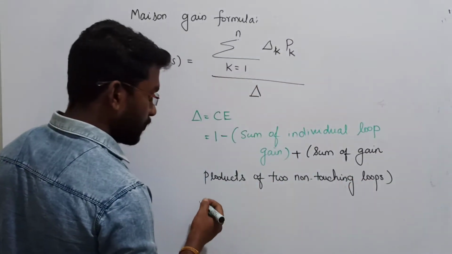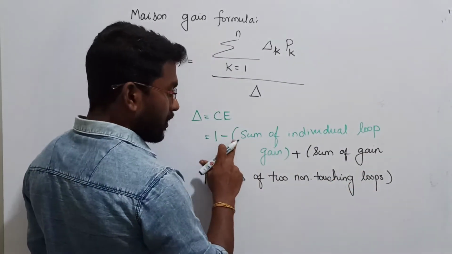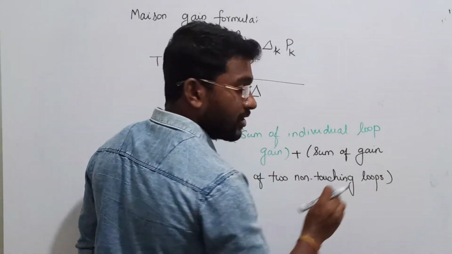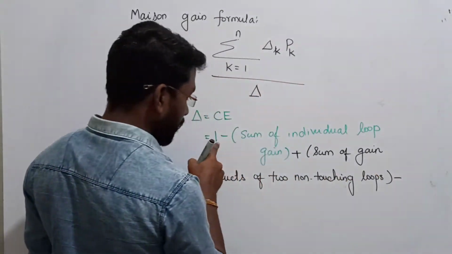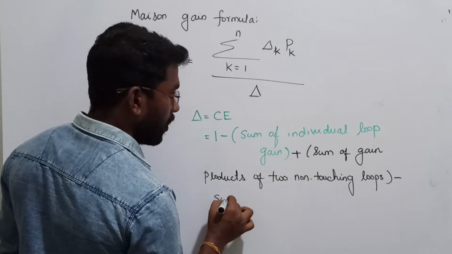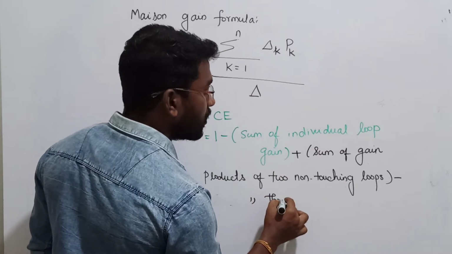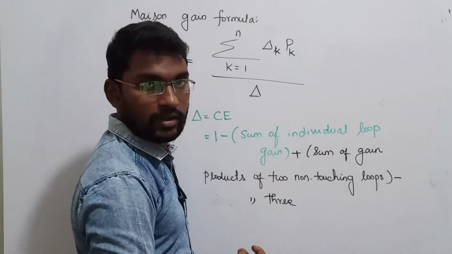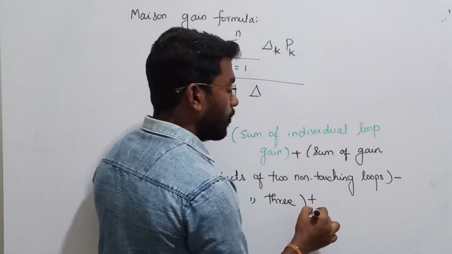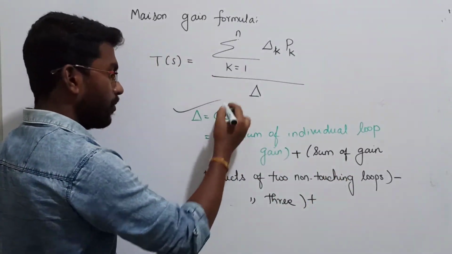And the third term: again minus the sum of gain products of three non-touching loops. Then you repeat, plus again the sum of gain products of four non-touching loops, and so on, alternating 1 minus, plus, minus. This is the general formula for del.